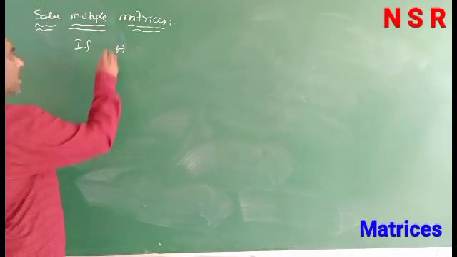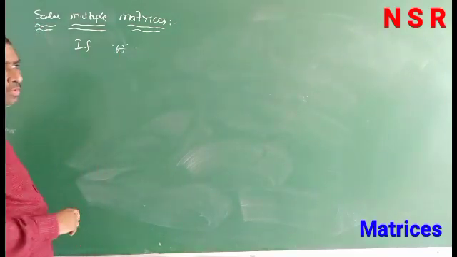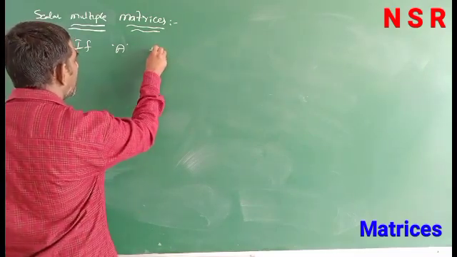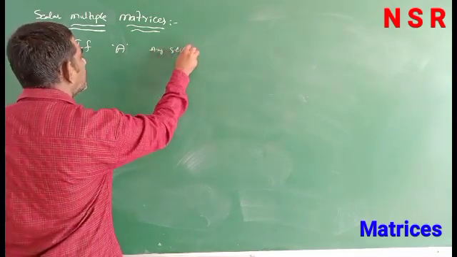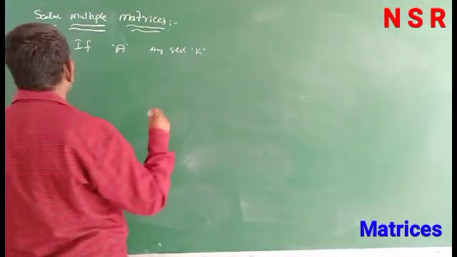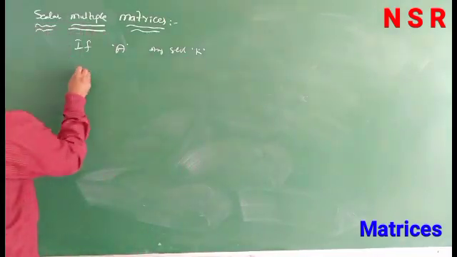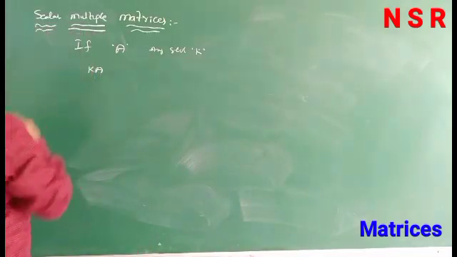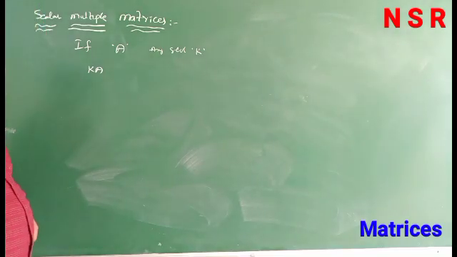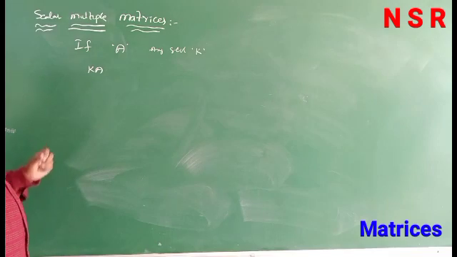If A is a matrix and k is any scalar, then the scalar multiple of the matrix is denoted by k into A, which means multiplying each and every element of A by the scalar.